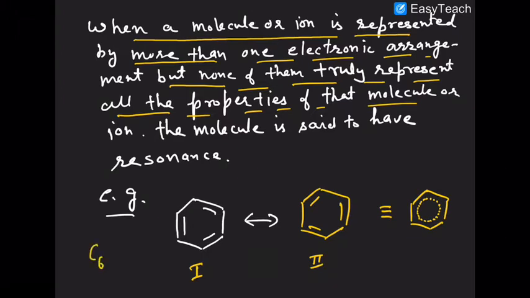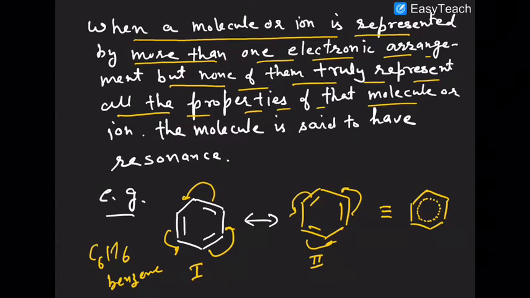This compound C6H6 is called benzene. So what has happened here? This pi cloud will go here, this will go here, this will come up here, like that. Similarly, this will come up here, this will go there, this will go there. So this delocalization of pi electrons continuously goes on and on. Why is it continuously going on? Because this type of delocalization imparts stability to the molecule.